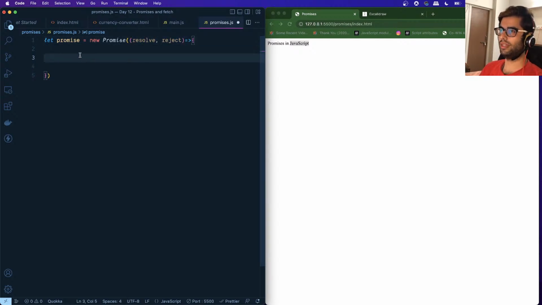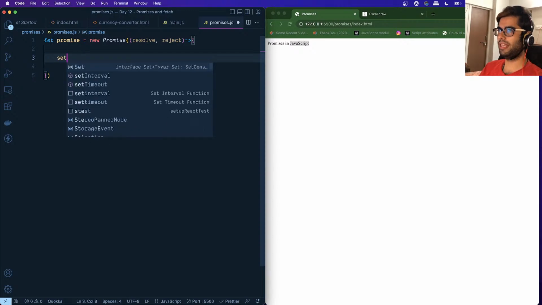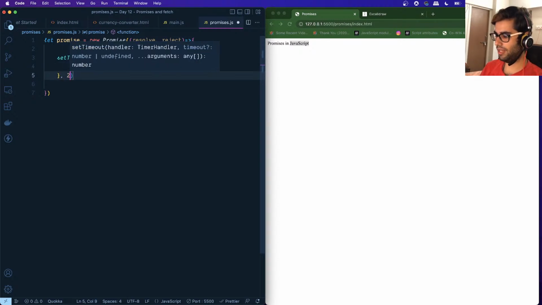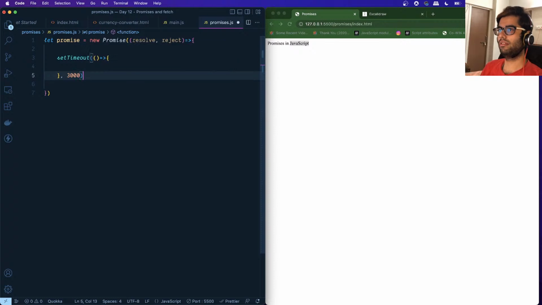So what we will do is, we will make use of a timeout. Okay, so setTimeout, and then this timeout accepts a function, and then after a delay of say 3000 milliseconds, this is to represent, you know, 2 days. We really don't want to wait for 2 days, but just to showcase that we are waiting for a certain period of time.